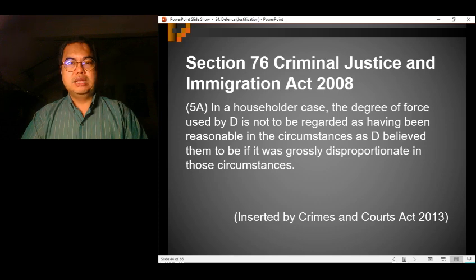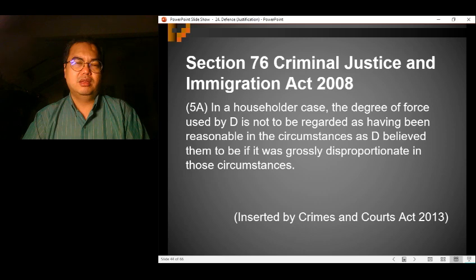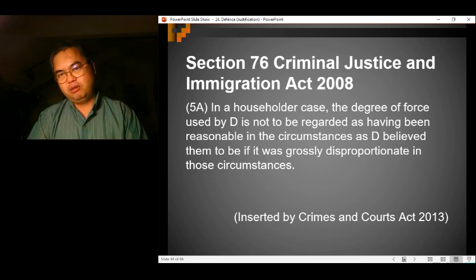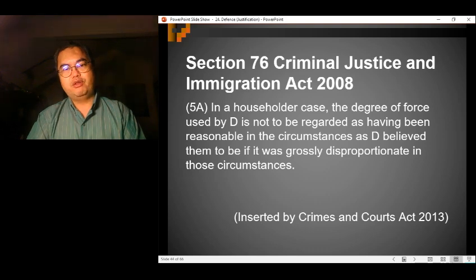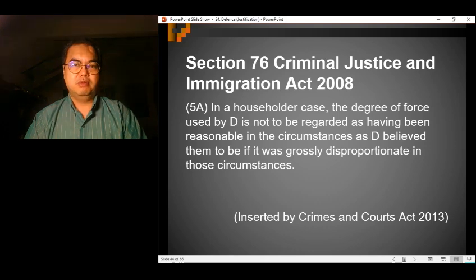So, in Section 76, subsection 5A, this was actually inserted by Parliament in 2013. Section 5A provides that in a householder case, the degree of force used by the defendant is not to be regarded as having been reasonable, as he believed them to be, if it was grossly disproportionate in those circumstances.